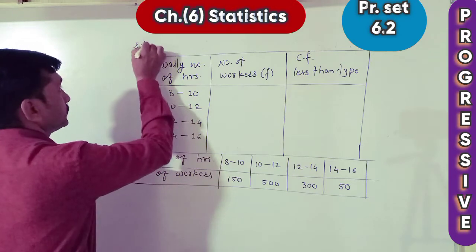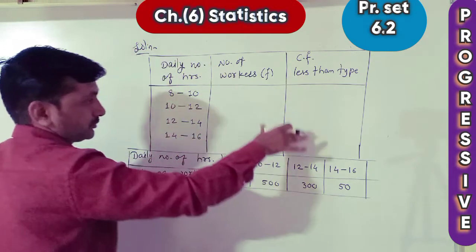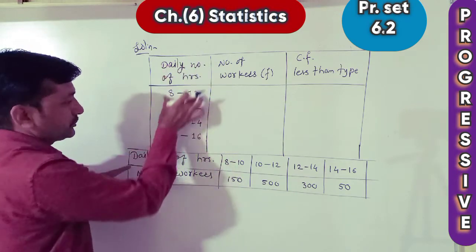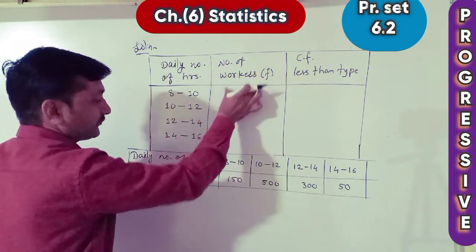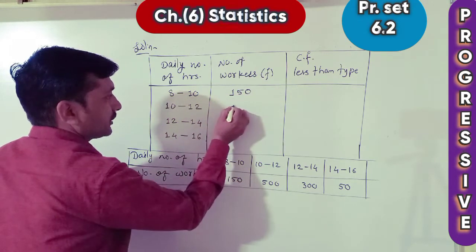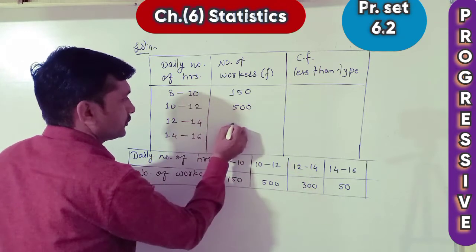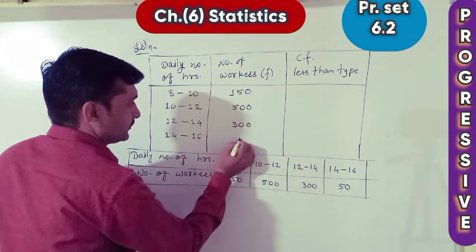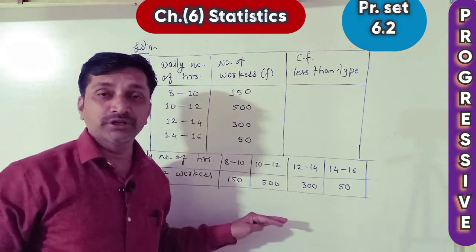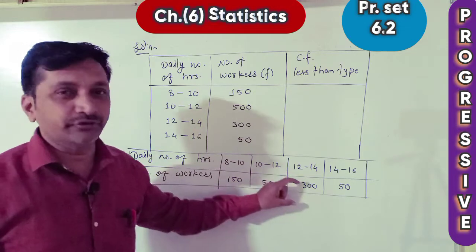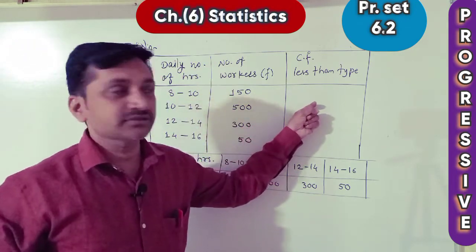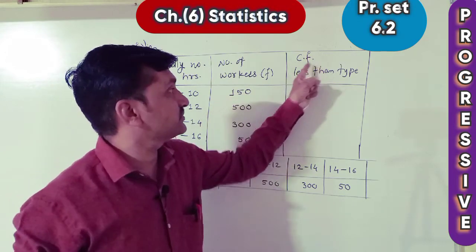This is the table drawn in the solution. The first column is the daily number of hours, written as it is. Second is the number of workers, F, as it is: 150, 500, 300 and 50. Both columns are from the example, but we wrote them vertically instead of horizontally. The third column we add ourselves, that is CF, cumulative frequency less than type.